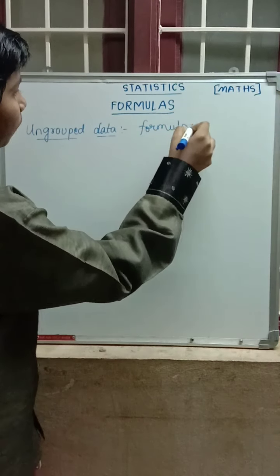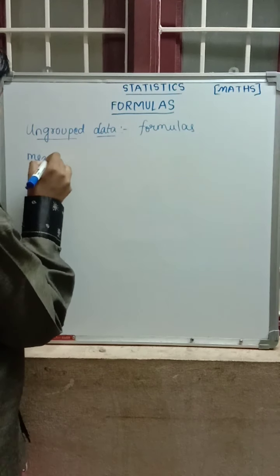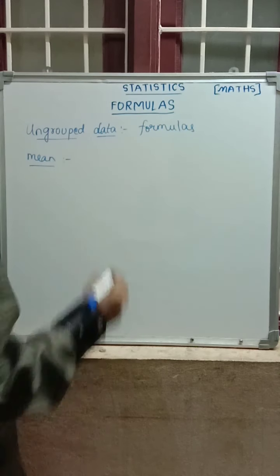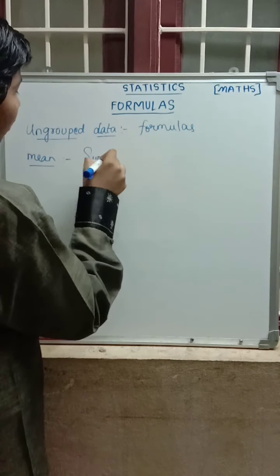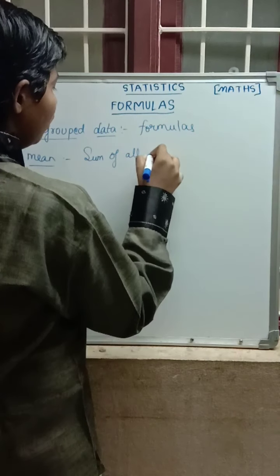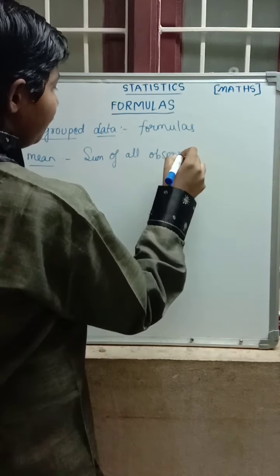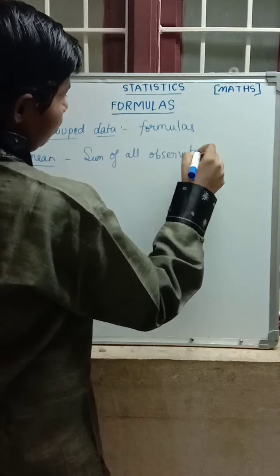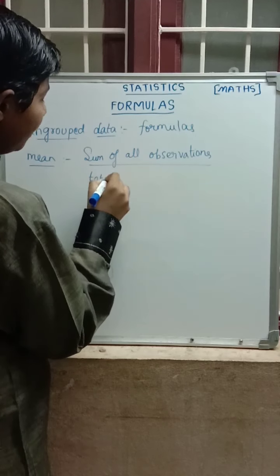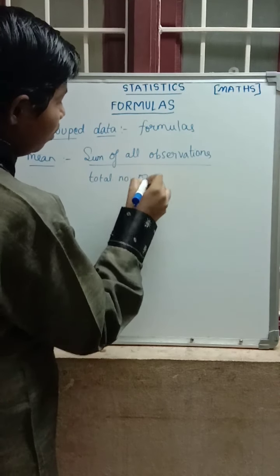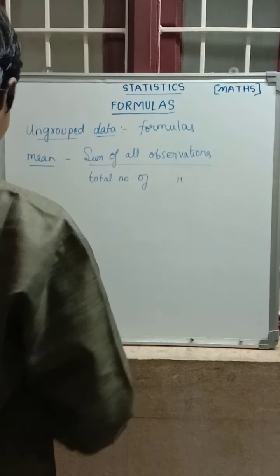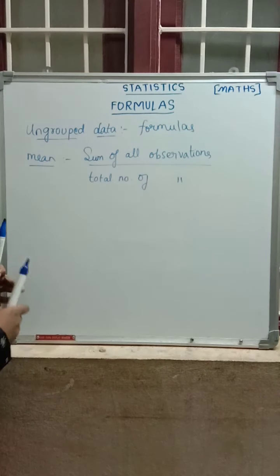First, mean. Sum of all observations by total number of observations. Sum of all observations divided by the total number of observations is called the mean.